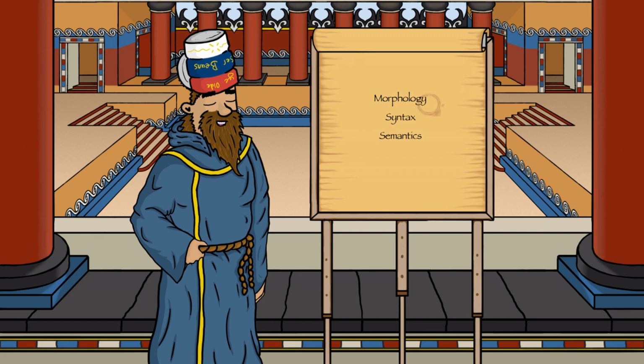Cat is a morpheme, but the less in hopeless is also a morpheme. The field of morphology looks at how morphemes are constructed. As you're speaking, you place morphemes into a specific order to form sentences. Now we're getting into syntax, which is the study of how morphemes are arranged in a sentence. All languages have syntactical rules.